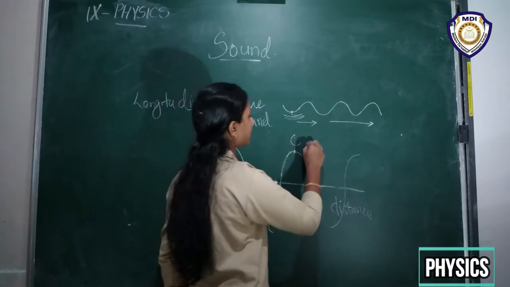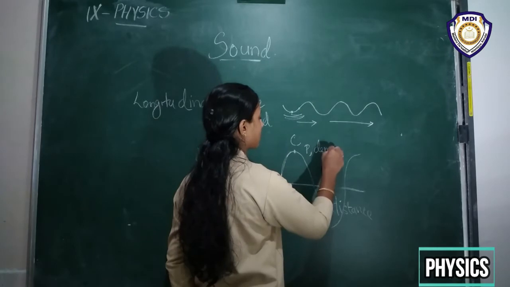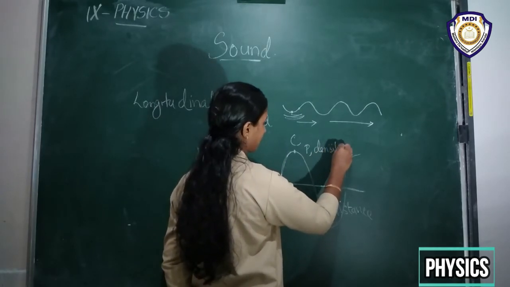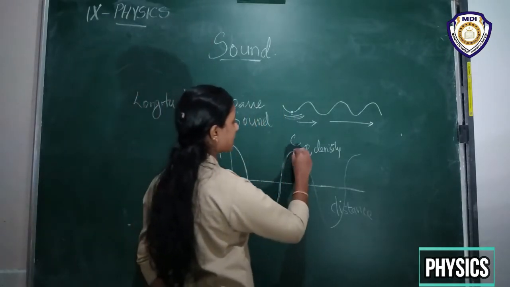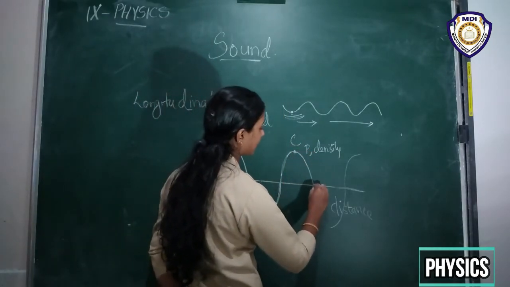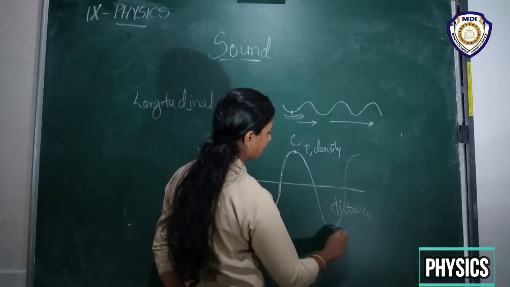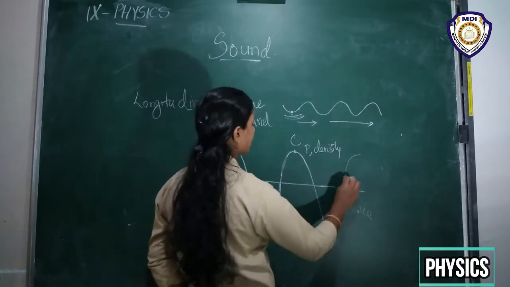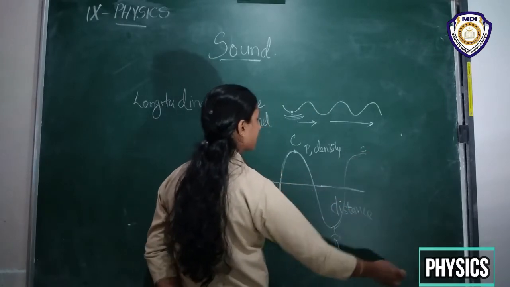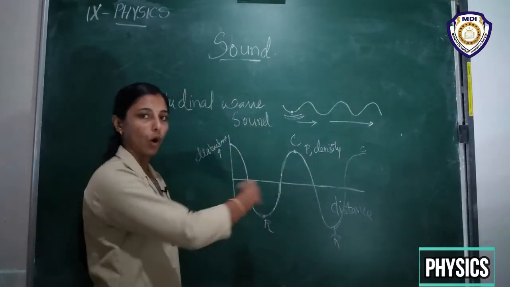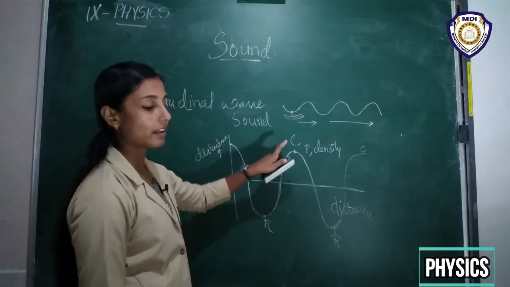In the compression region, pressure is highest and the density of the particles is also highest, right? Again it moves forward, then the pressure decreases to a minimum, and this is also known as rarefaction. Again it increases when it moves forward and reaches the compression region, and again rarefaction, compression, it will go on like that, right? Okay, so we can represent a sound wave like this.